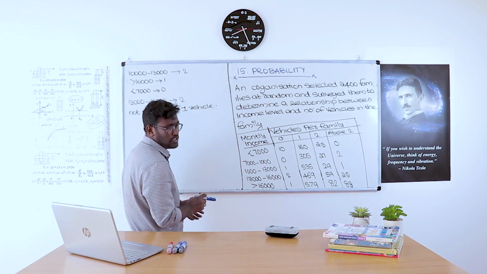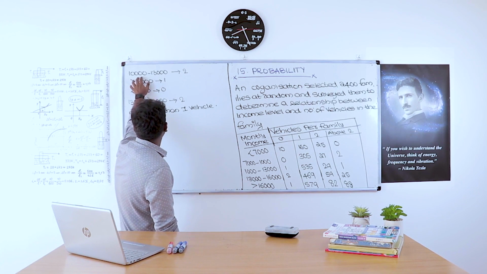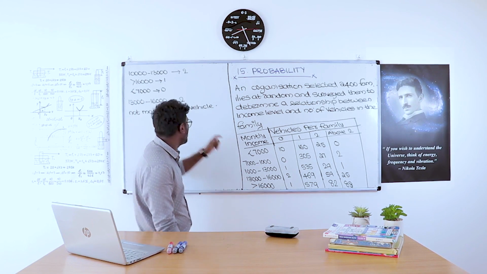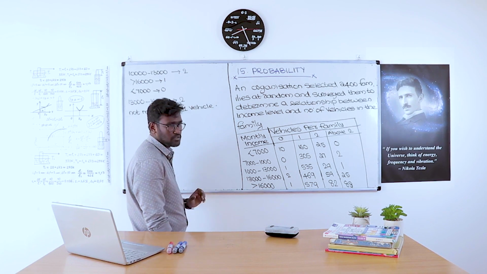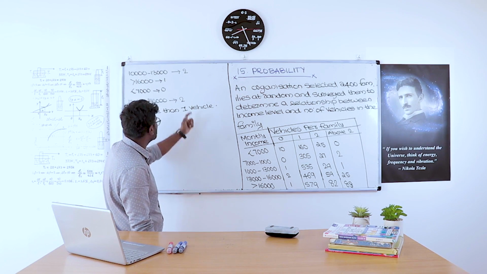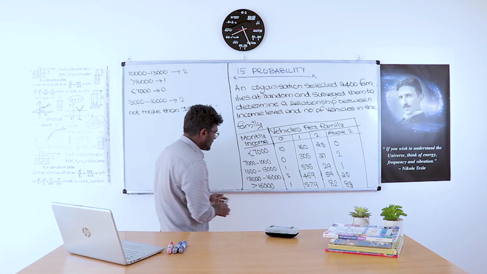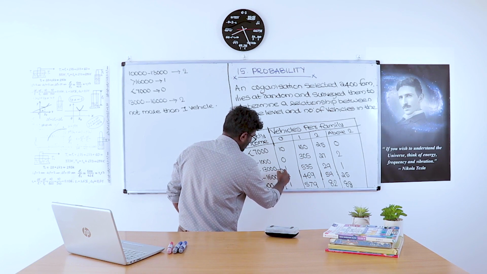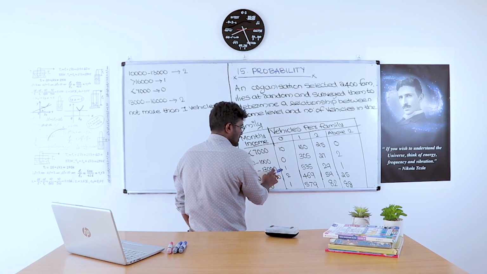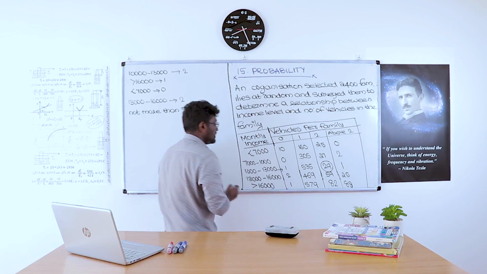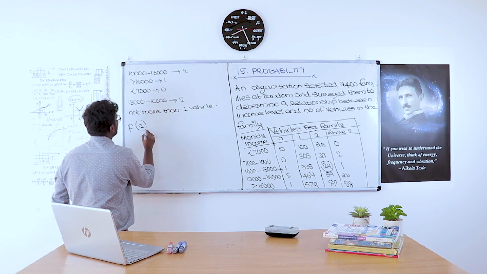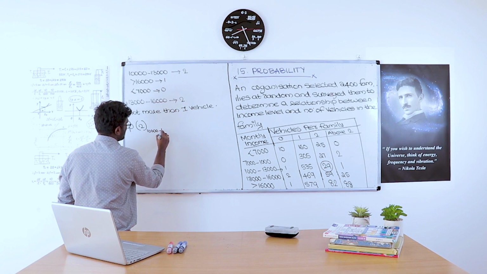So the probability of finding two vehicles, but the condition applied is that the family earns an income of 10,000 to 13,000. So the probability of finding a family earning 10,000 to 13,000 rupees and having two vehicles. How many families have a 10,000 to 13,000 monthly income? This much, from this row. From this, how many own two vehicles? 29 families own two vehicles. So P of 2, and the condition I write at the bottom, such that 10,000 to 13,000.